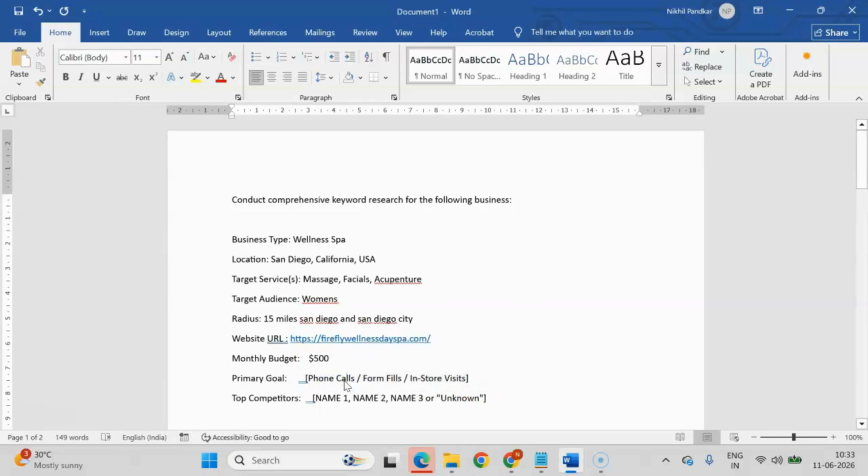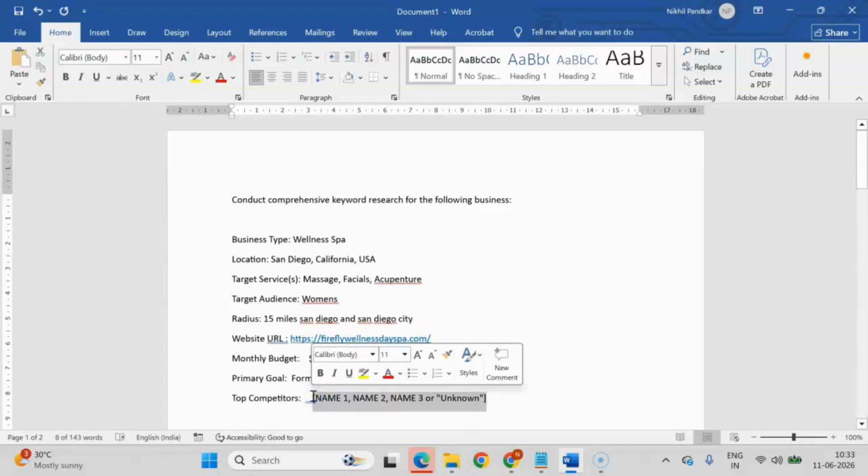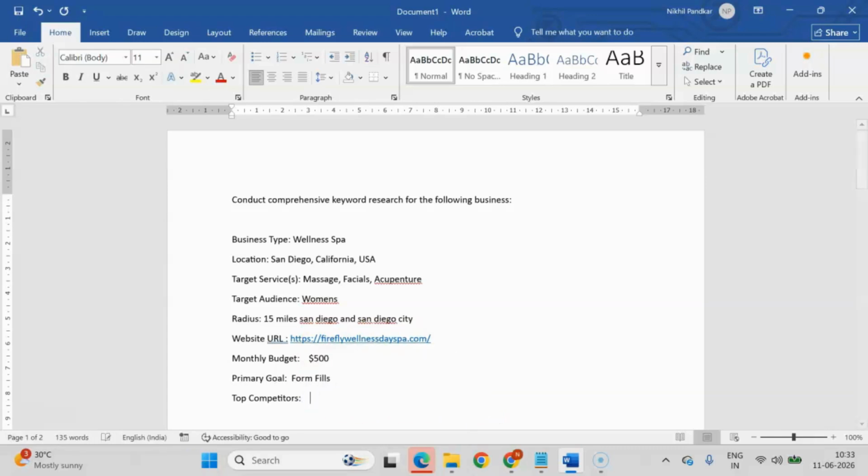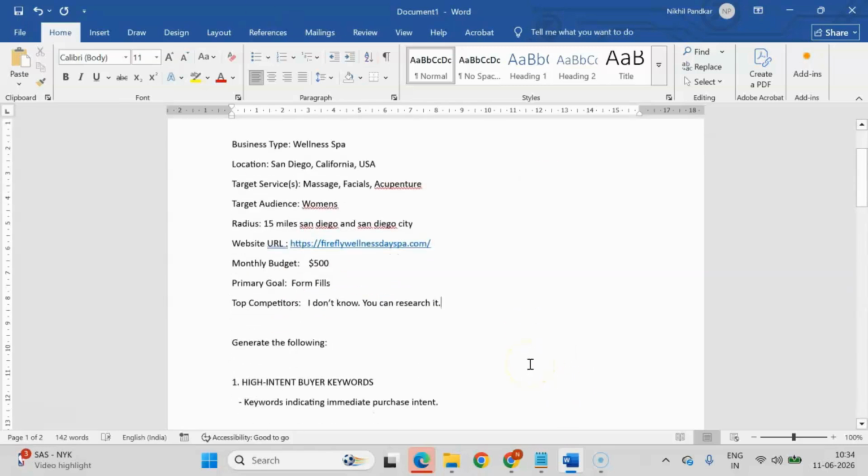So what is your primary goal? Whether you want to track the phone calls, form fills, or in-store visits. Right now, my intention is form fills. I want people to submit the form. Regarding competitors, if you know the competitors, you can write them. If you don't know the competitors' names, then you can mention I don't know. Okay, you don't know and you just want AI to research it. And if you know the competitors' names, you can mention them.